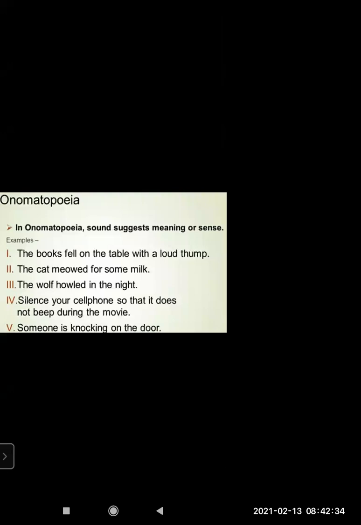So that word has such a sound effect, it suggests a meaning and sense. The wolf howled in the night. The wolf is howling. When we hear that word, the sound literally enters our head. Silence your cell phone so that it does not beep during the movie. Beep, when we say that, a beeping noise comes in our head.